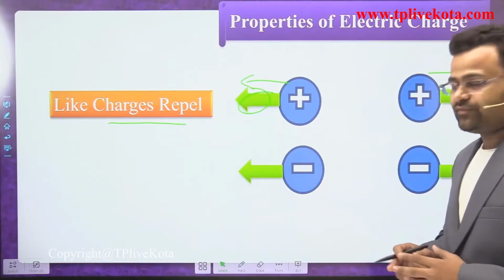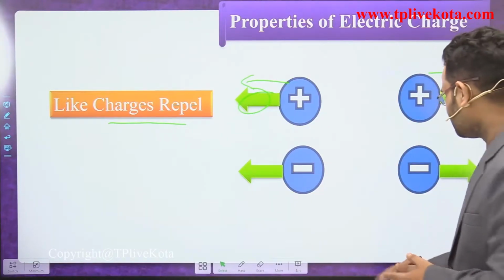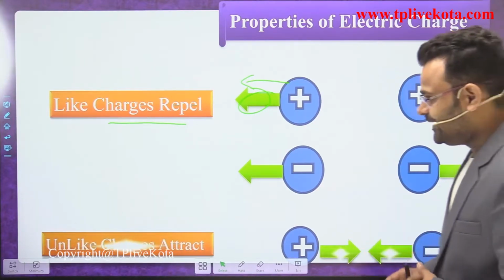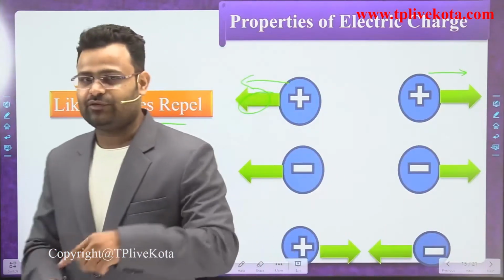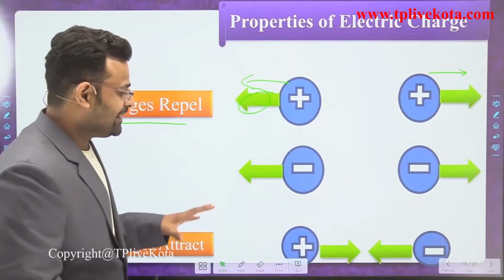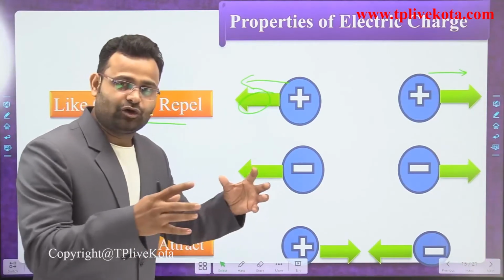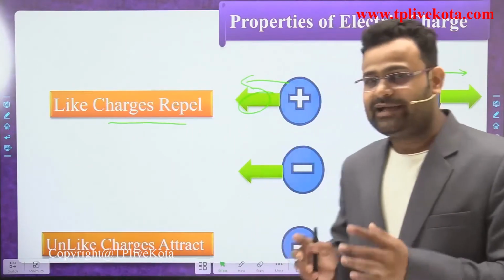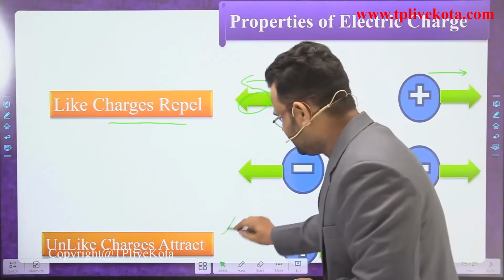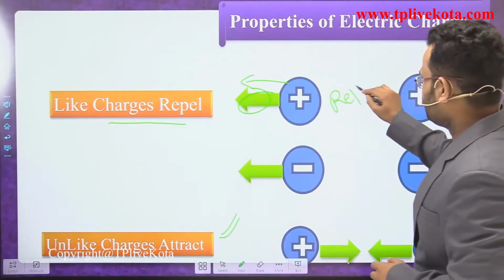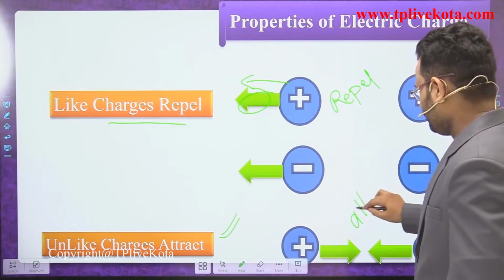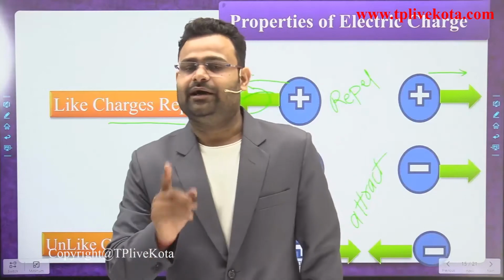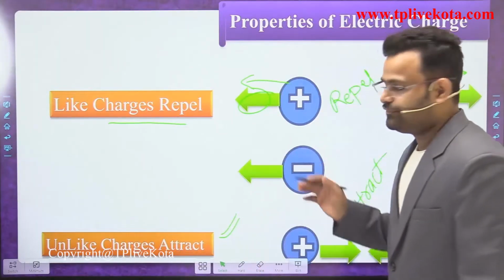If there are different charges, one positive and one negative, what is the force between them? Those are unlike charges, and they apply a force that brings both of them close together. So unlike charges attract, like charges repel. Okay students, that is the force between like charges and unlike charges, the first property of charge.